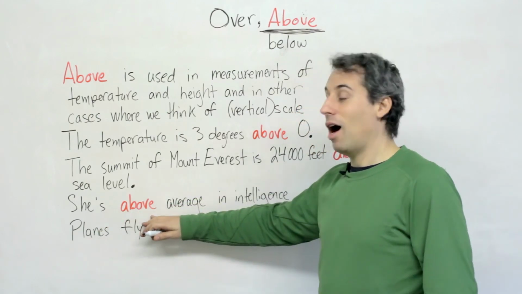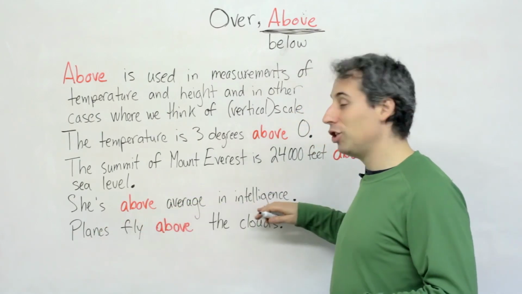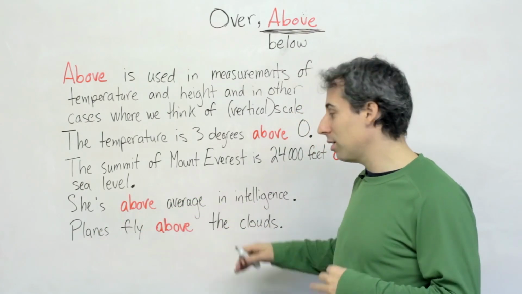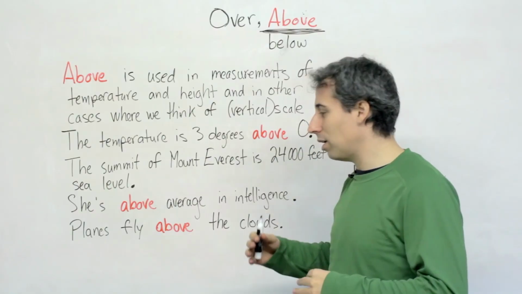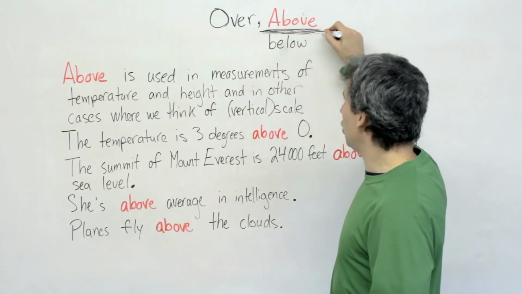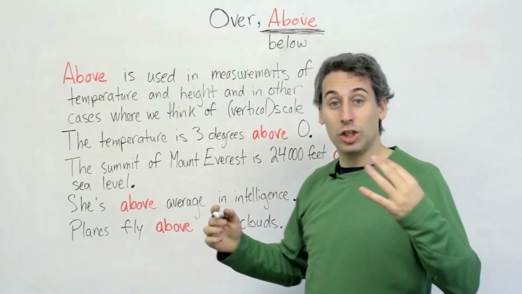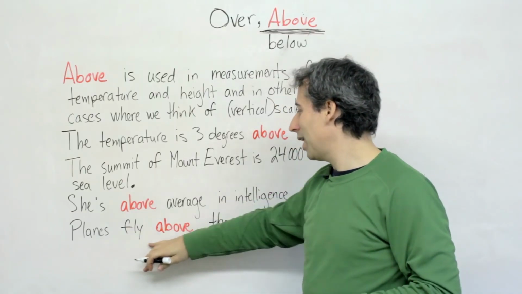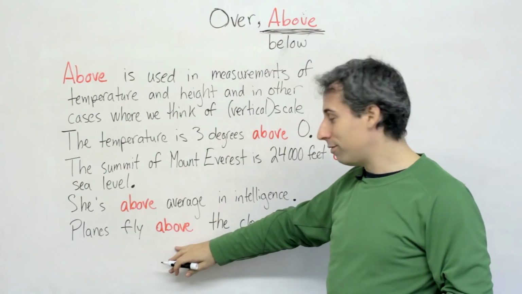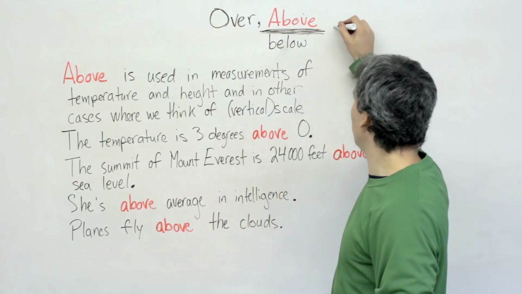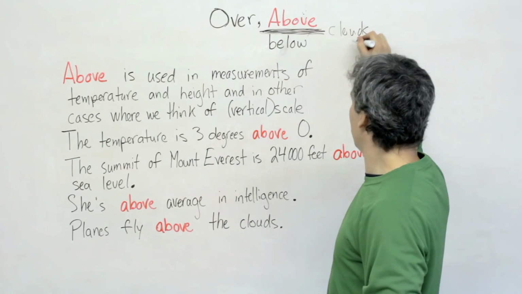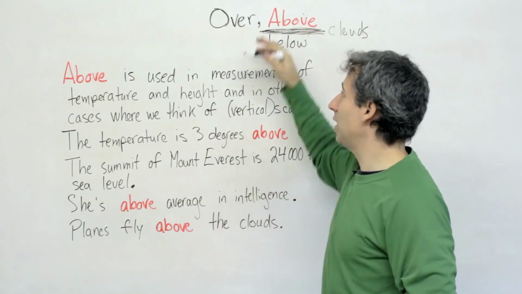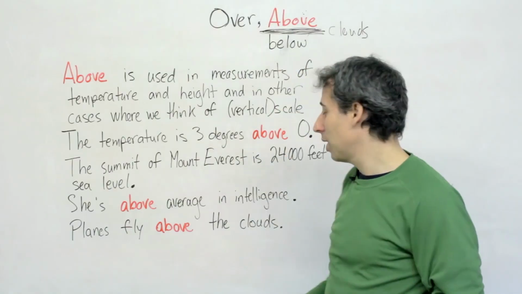So she's above average intelligence. Okay. So if this is average intelligence, she's above, so she is smarter, yeah. And planes fly above the clouds. So if these are the clouds right there, the planes fly above the clouds.